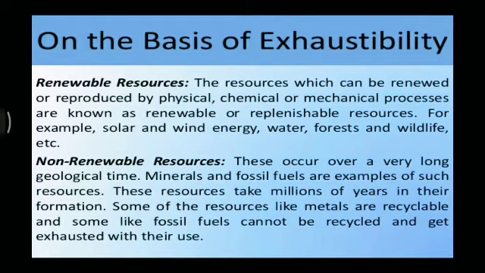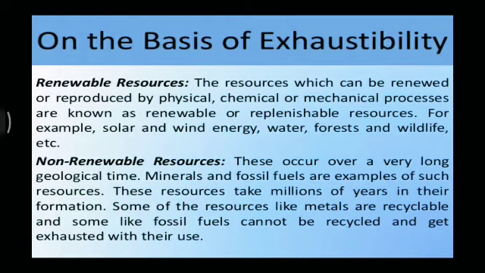Alright, now some examples of non-renewable resources are coal, petroleum, natural gas, all these things. Okay, so some of these resources like metals are recyclable, and some like fossil fuels cannot be recycled and get exhausted with their use. And because of this, these non-renewable resources are called exhaustible resources.